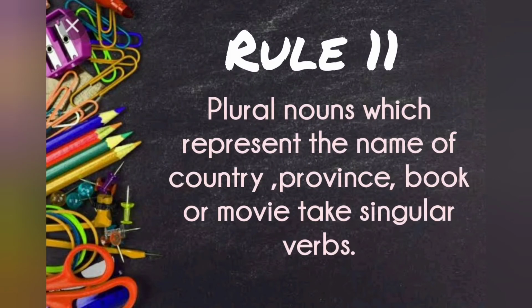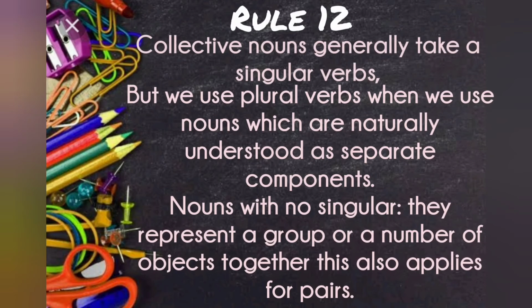Rule 11. Plural nouns which represent the name of country, province, books or movie take singular verbs. For example, US has an excellent army. Rule 12. Collective nouns generally takes a singular verbs, but we use plural verbs when we use nouns which are naturally understood as separate components.